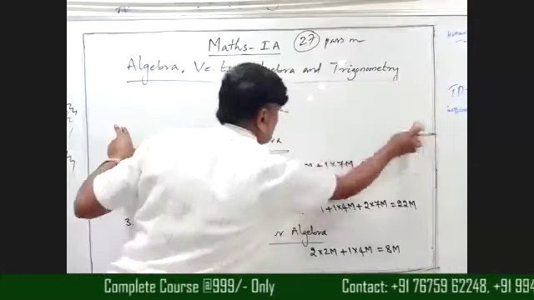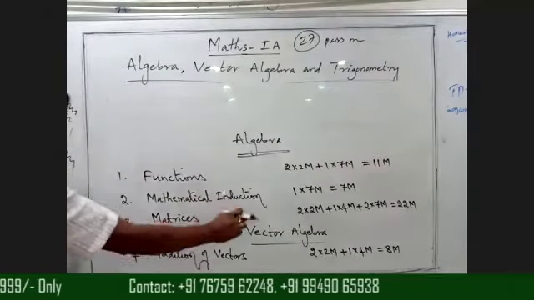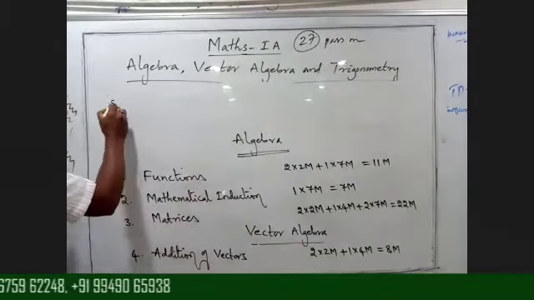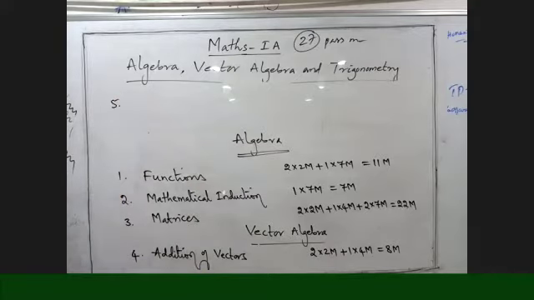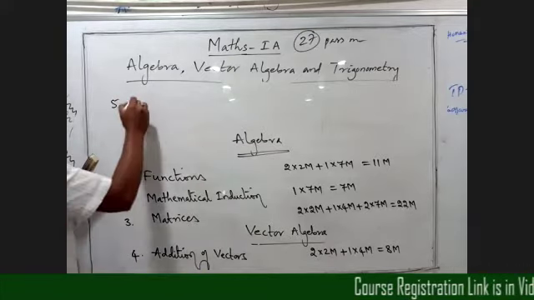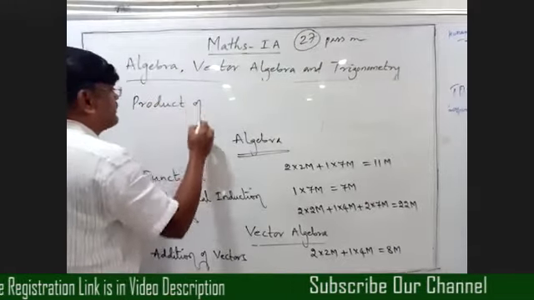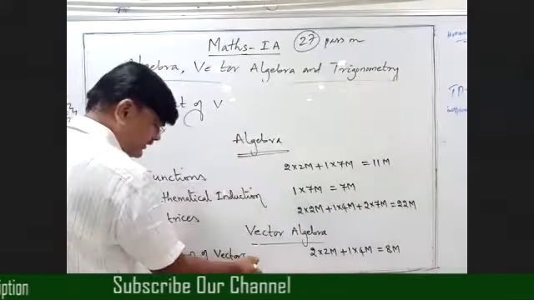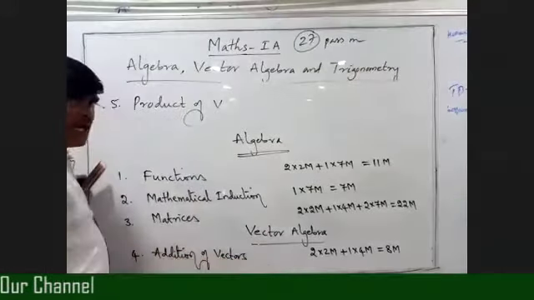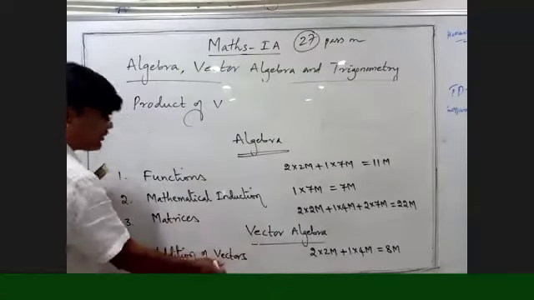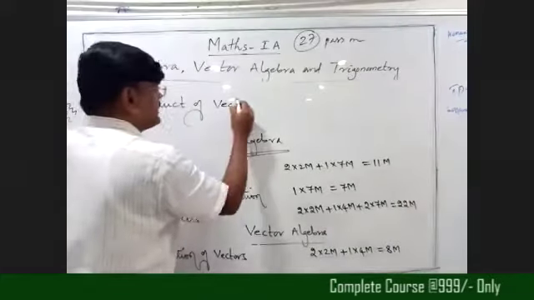Next, number 5. Write down the fifth one, beta. In this vector algebra only, number 5, product of vectors. I think we are studying vectors in physics, but I will explain in maths also.